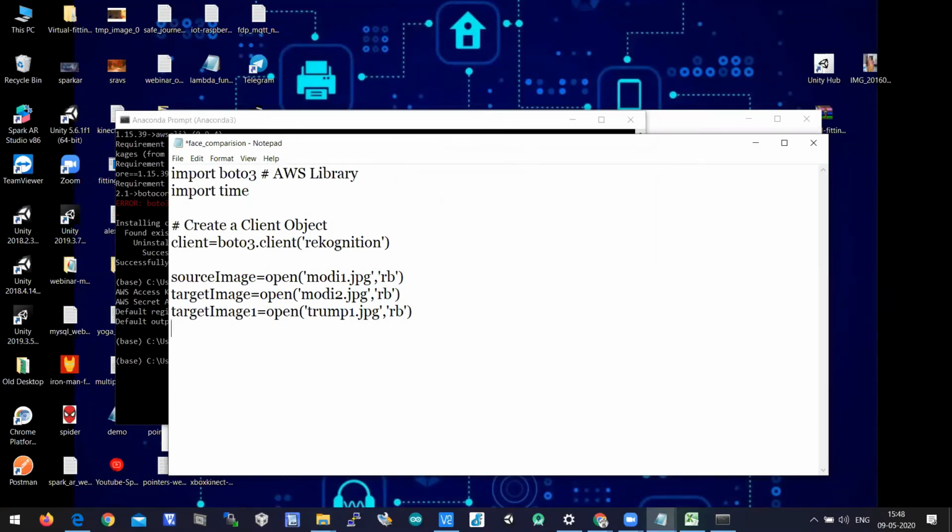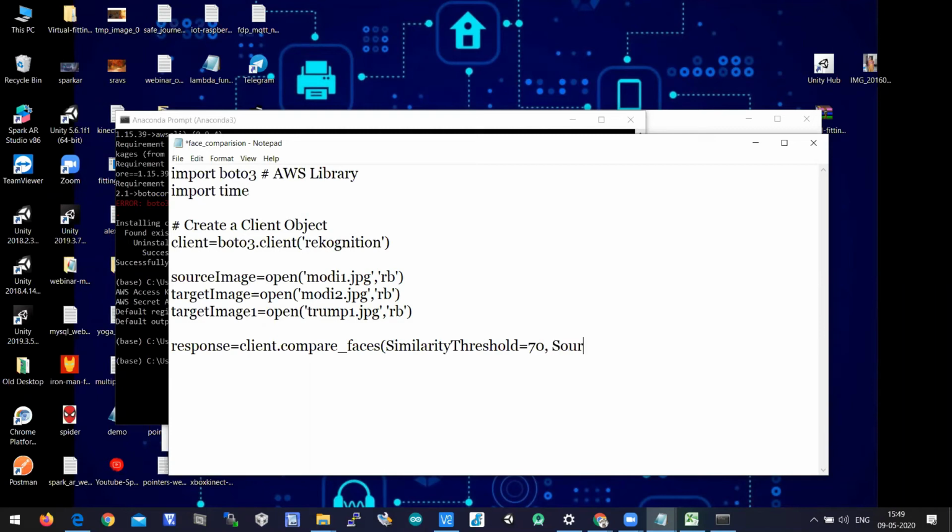Let us write logic to call the API. Response equal to some variable name equal to client.compare_faces. This is an API call. Similarity threshold, I spoke about similarity threshold, right? Let us keep 70. It means that both images should match at least about 70%.